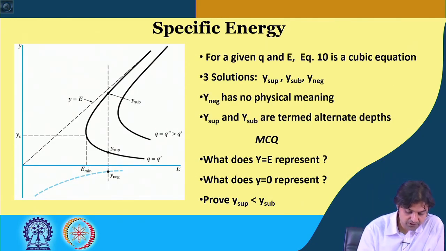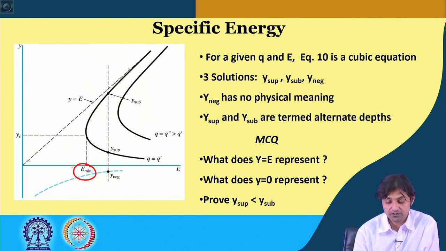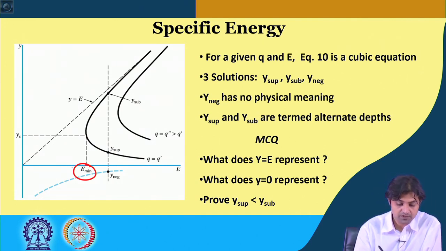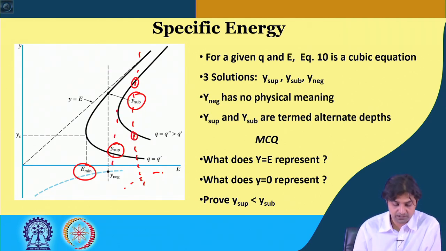Okay, so we have calculated this just by plotting the figure, that is why this was subcritical and this was supercritical. There will be a similar curve like this here as well, with a negative here, and sub and E min. So, for each q this is a different case.